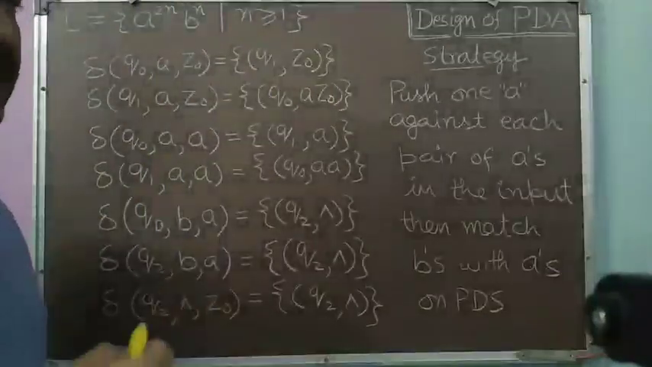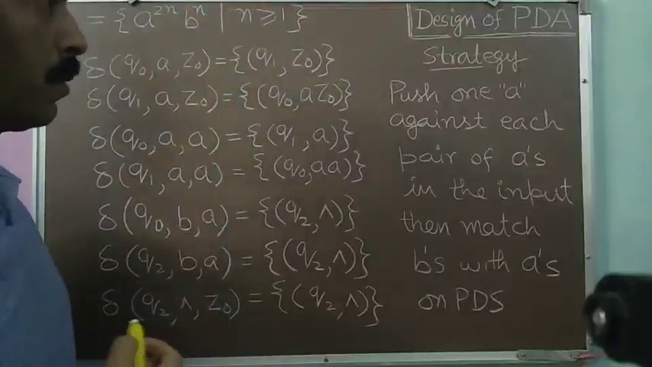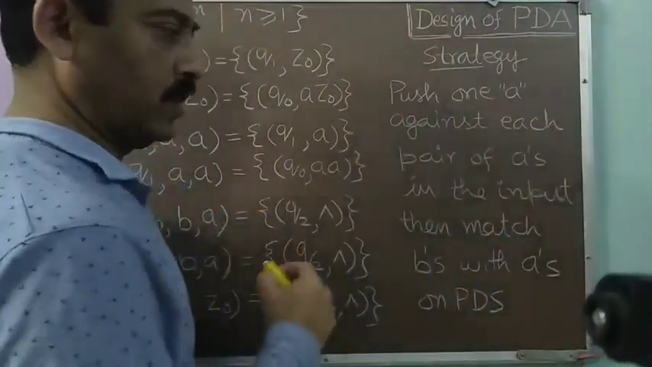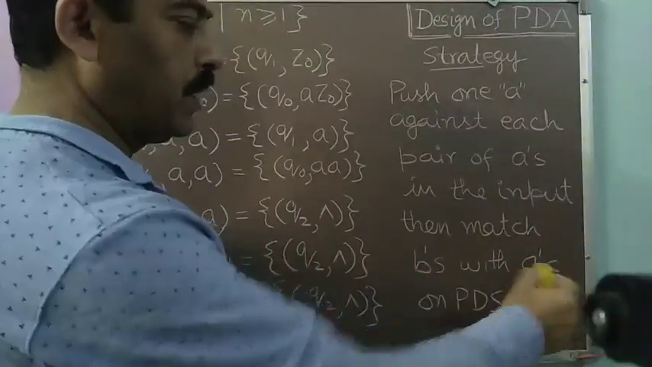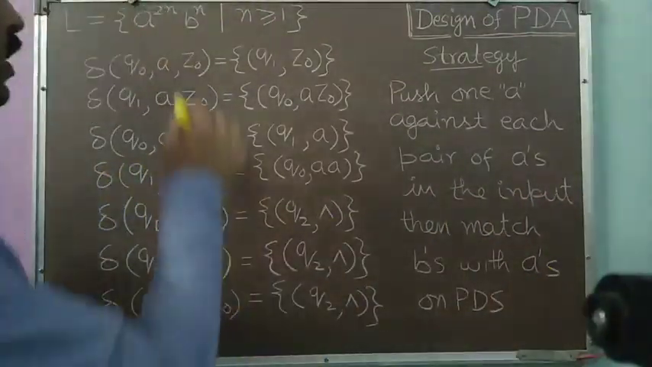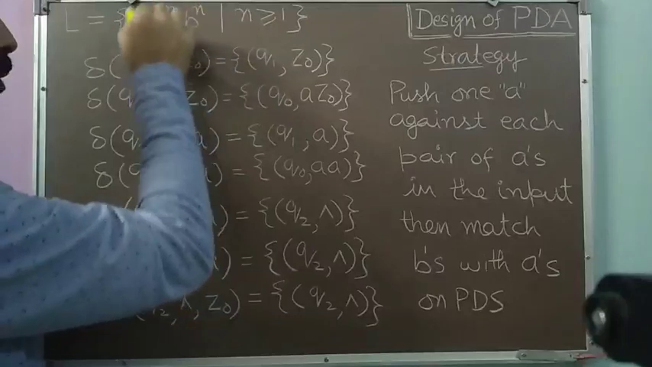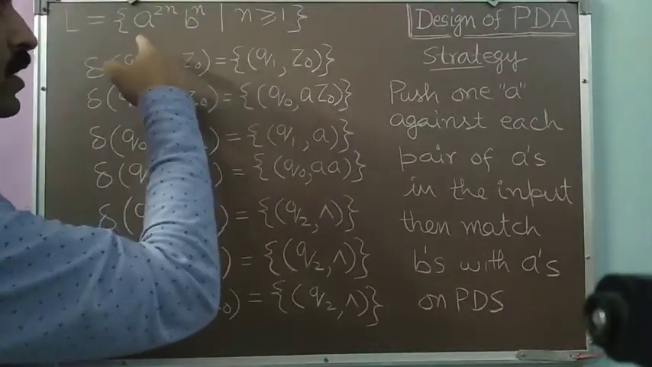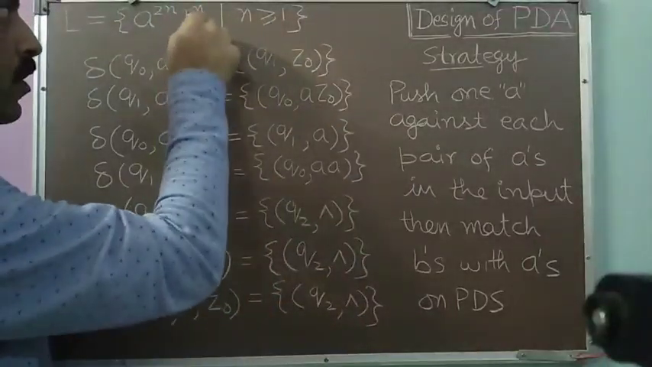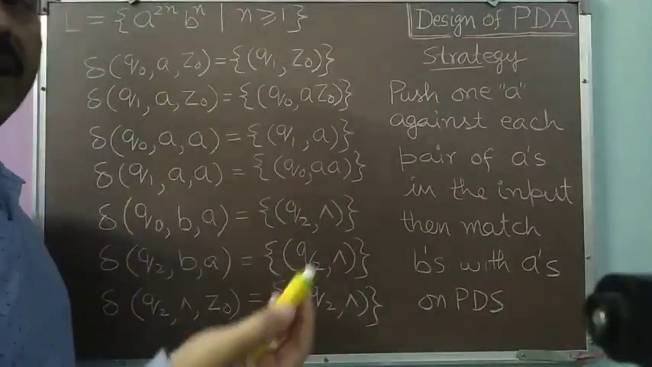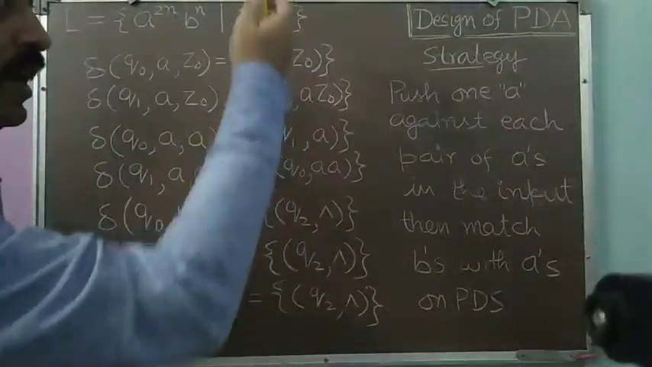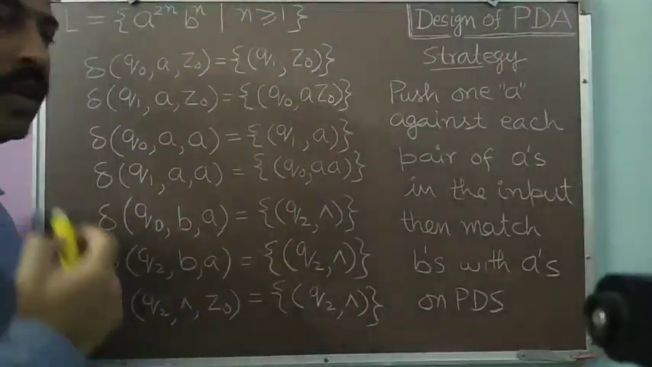So one obvious strategy for this problem may be that we push one a against each pair of a's in the input and then match b's with the a's on the PDS. So corresponding to each pair of a, if we push only a single a, then the number of a's on the pushdown store and the number of b's in the input will be exactly equal. So we can match them. This is our first strategy, and as per this strategy, I have written this solution.